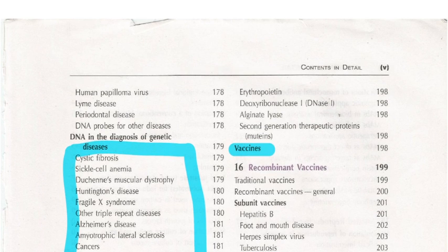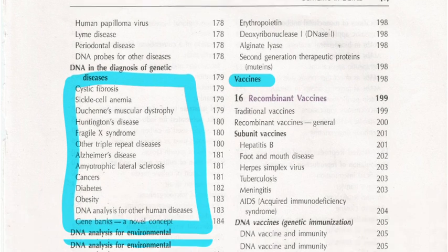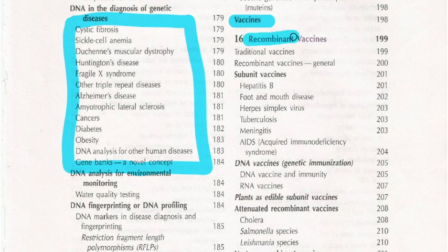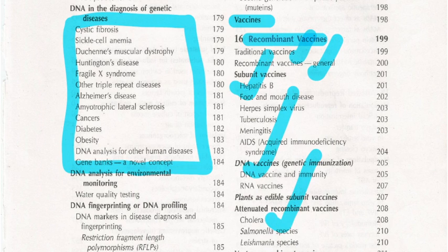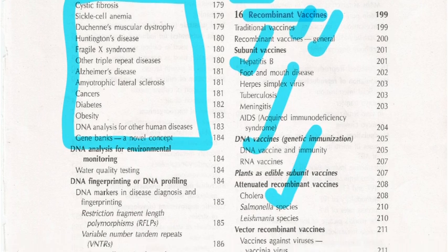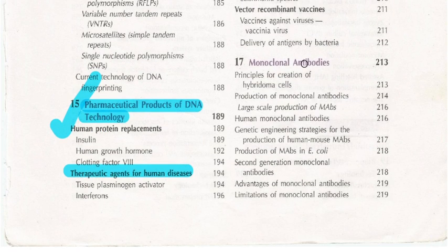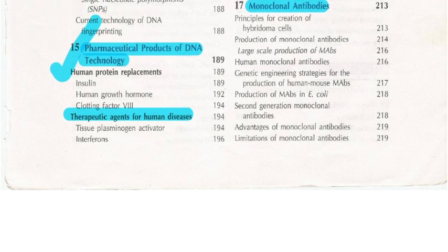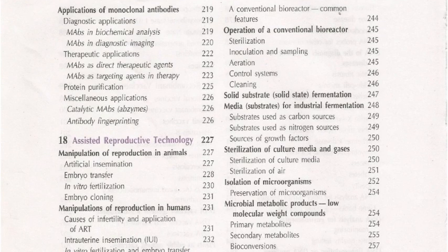If you don't have time to study QBB, you can refer to this particular book. They have given traditional vaccine, recombinant vaccine, subunit vaccine, DNA vaccine, and attenuated recombinant vaccine. You can study from this book itself. Monoclonal antibodies are also given, how monoclonal antibodies are produced, and what the advantages and disadvantages are.